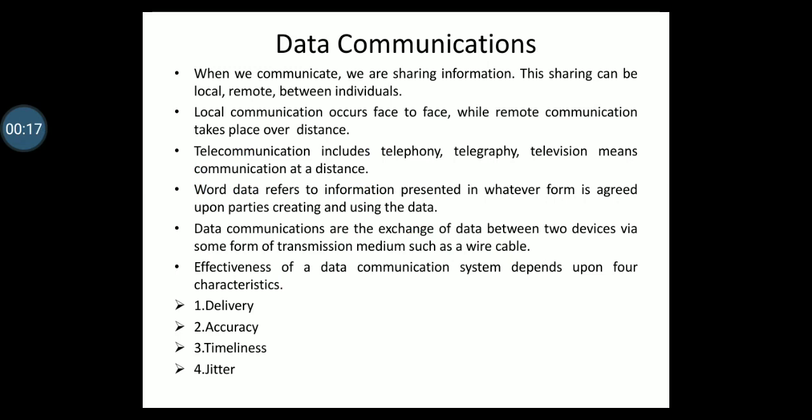When we communicate, we are sharing information. That sharing can be local, remote, or between individuals. If it is local communication, it occurs face to face, whereas remote communication takes place over distance. What is the term telecommunication? The term telecommunication, which includes telephony, telegraphy, and television, means communication at a distance.